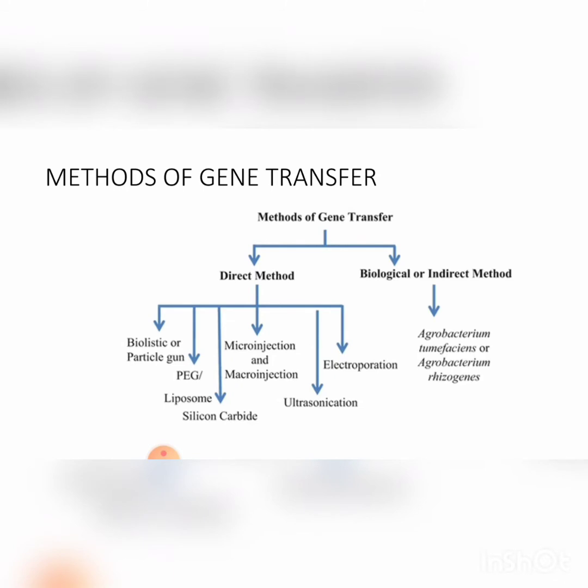First is the ballistic or particle bombardment method. This method is mainly used for transforming monocots. Gold or tungsten particles are used for coating the DNA. Then a helium driven channel is used for driving the coated particles into a plant cell.